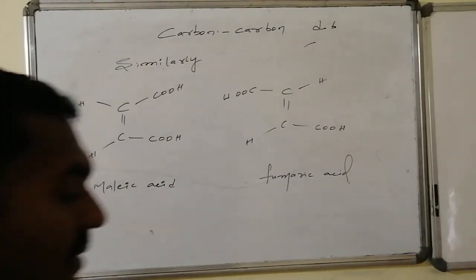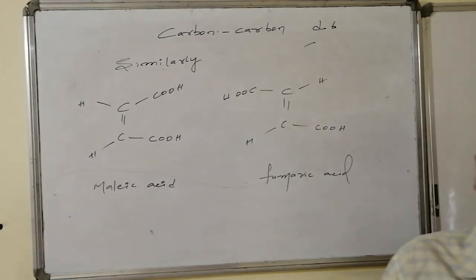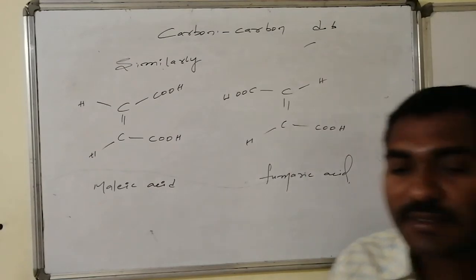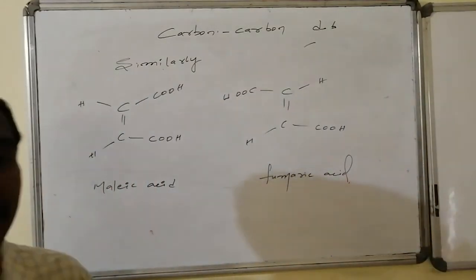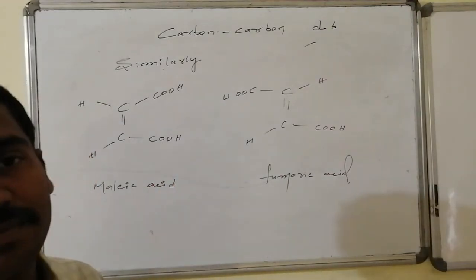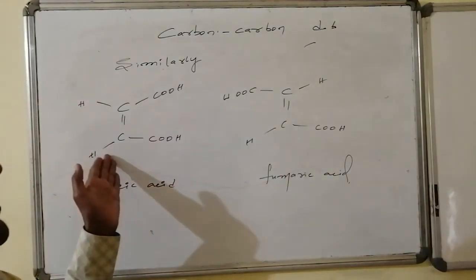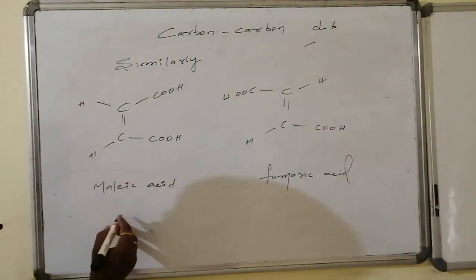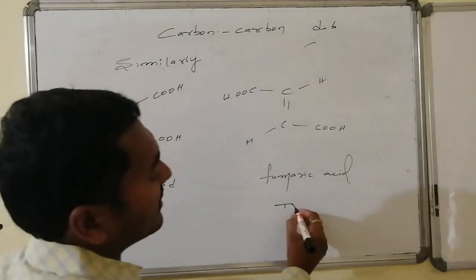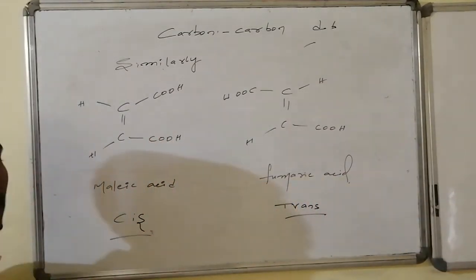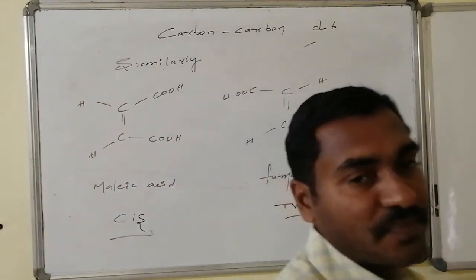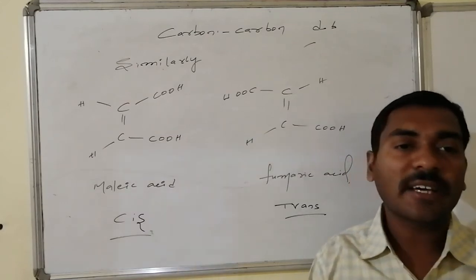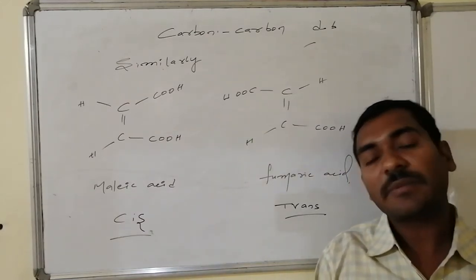Yes, there is a compound that is 2-butenedioic acid or butenedioic acid, whereas butenedioic acid is having two varieties of adjustments in between the second and the third carbon atoms. Whatever double bond is there, that can be adjusted either in cis fashion or in trans fashion, and this acid is known as maleic acid, which is known as cis acid, and this acid is known as trans acid, which is also known as what? Fumaric acid. Thus, two groups are same. Whatever groups are present on the ends of the carbon atom, those groups are repeated on the second carbon atom. Hence, here cis-trans isomerism is possible.